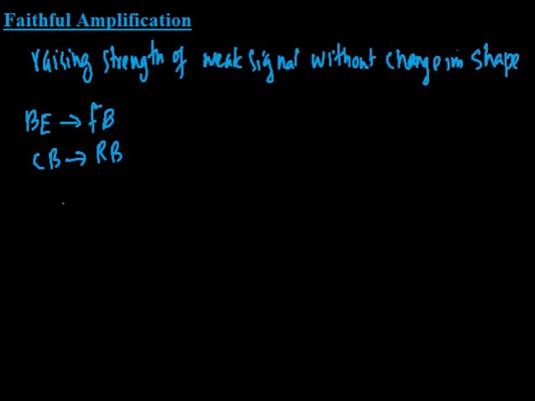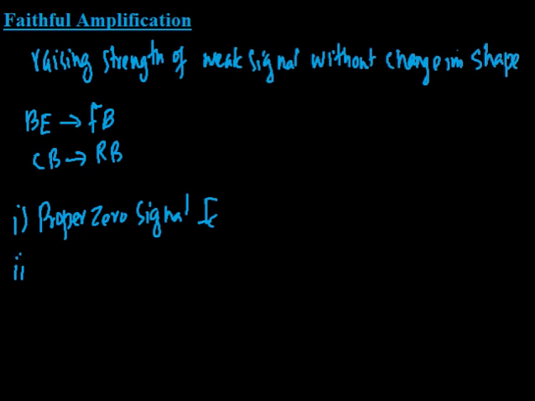So to have this, we should have three conditions maintained in the circuit. That means for faithful amplification, we should maintain three conditions in the circuit. One is the proper zero signal collector current must flow through the circuit. That is, there should be a proper zero signal collector current IC in the circuit.